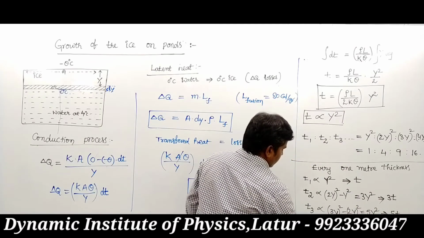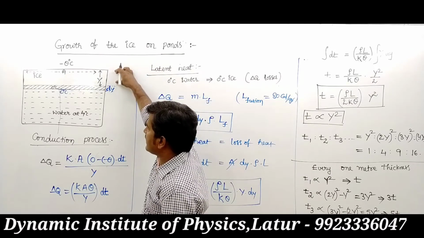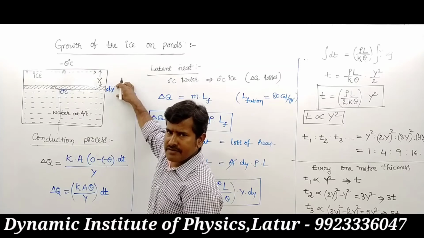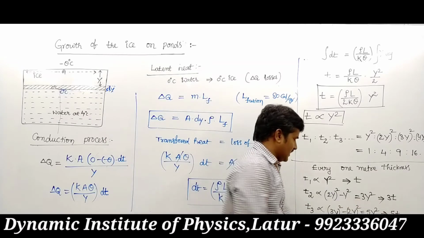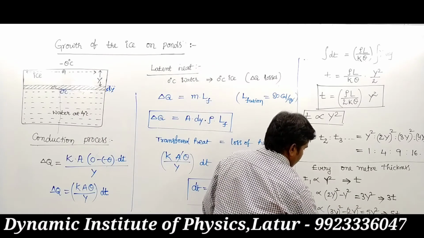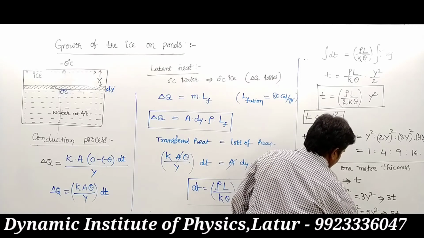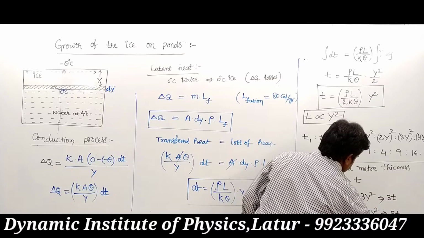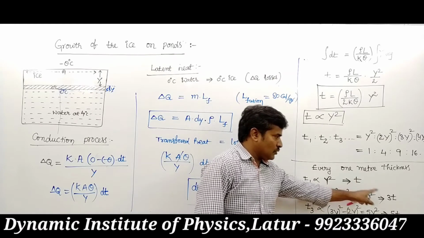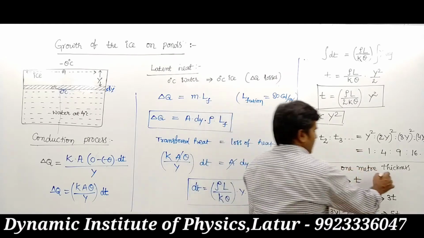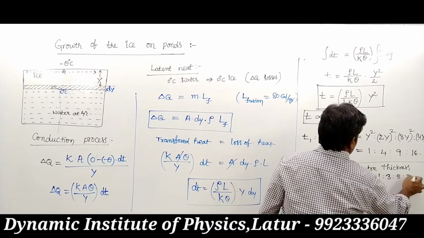And for the next 1 meter thickness: first 1 meter requires t seconds, next 1 meter requires 3 times t, and next 1 meter requires 5 times t. And the next 1 meter, 16 minus 9, that is 7y square. That means it requires 7t. That means every 1 meter thickness requires 1 is to 3 is to 5 is to 7 and so on.